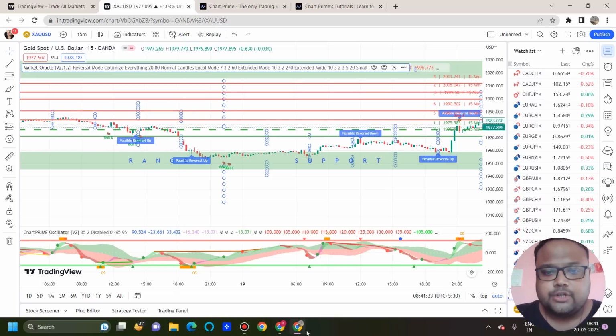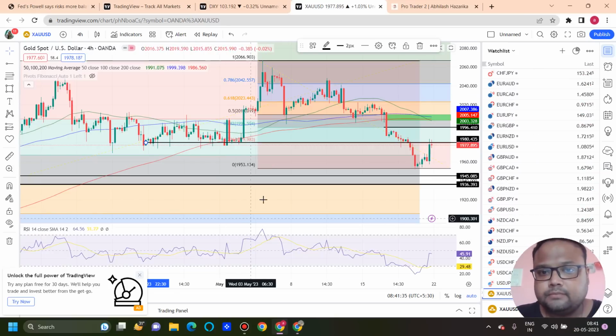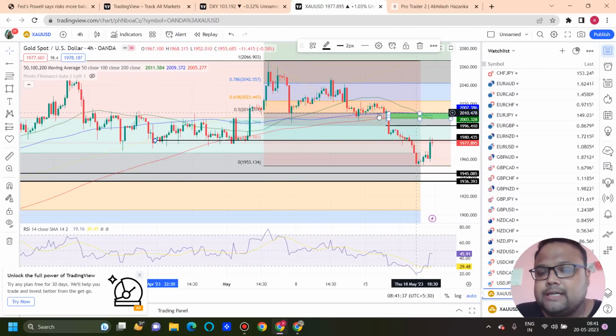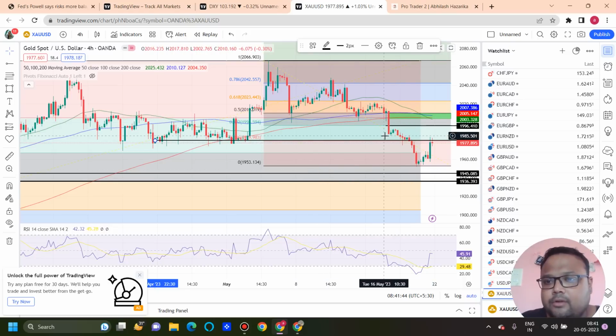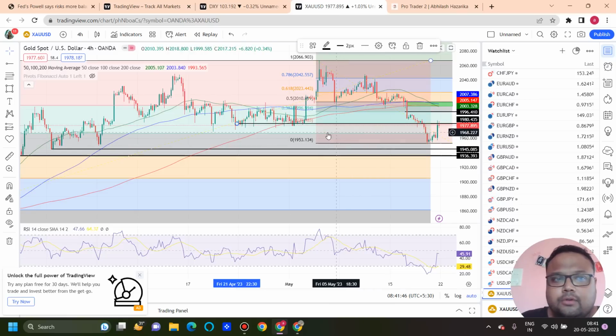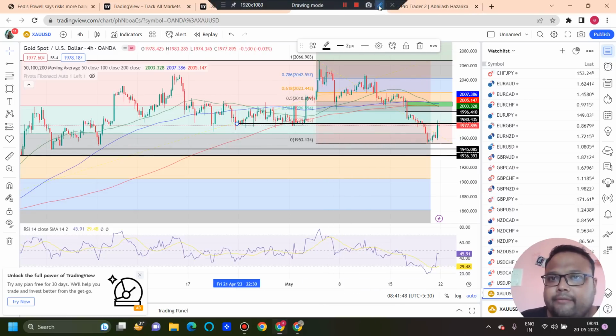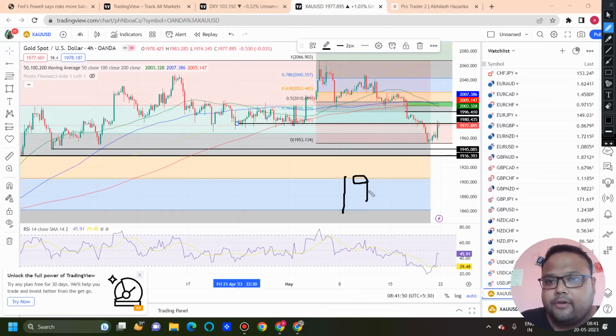Now let's get back to our chart of gold again. So these are the levels, the trading opportunities on the chart of gold if the market moves higher. But on the other hand, if gold starts dropping, then we have the next support around 1945. Okay, we have 1945.